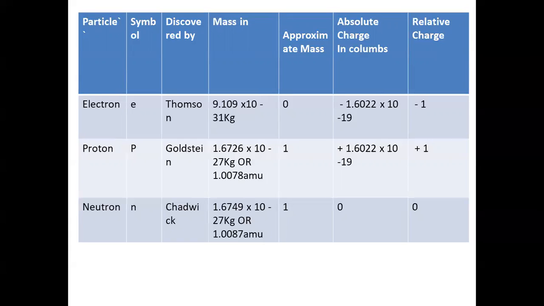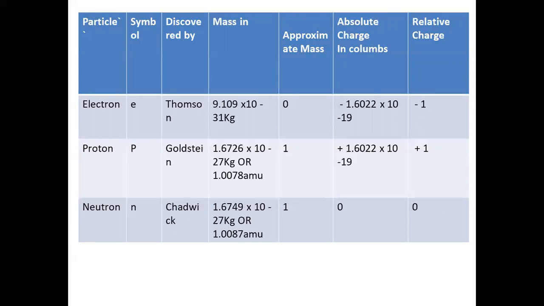Now, 1.0078 atomic mass unit is the exact mass of the proton in atomic mass units. The charge is 1.602 into 10 to the power minus 19 coulombs, or plus 1, the unit positive charge.